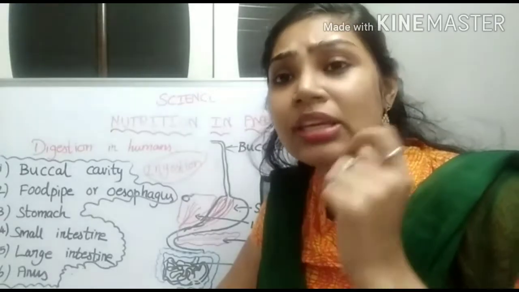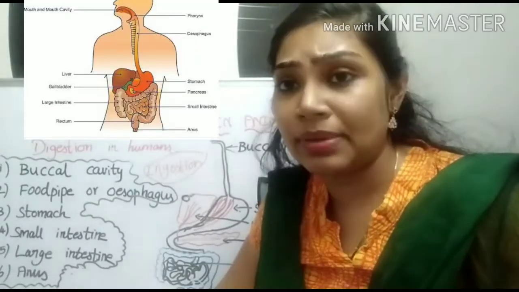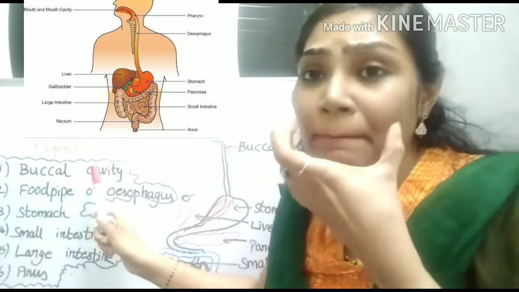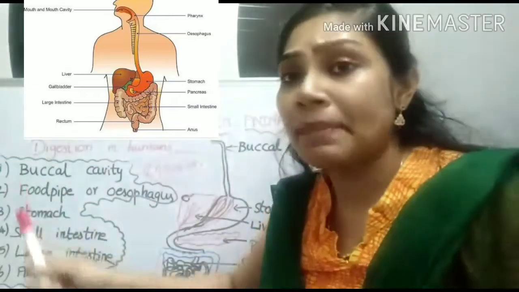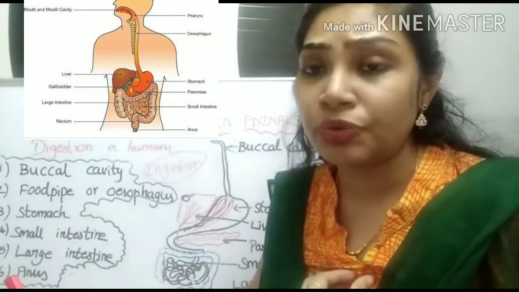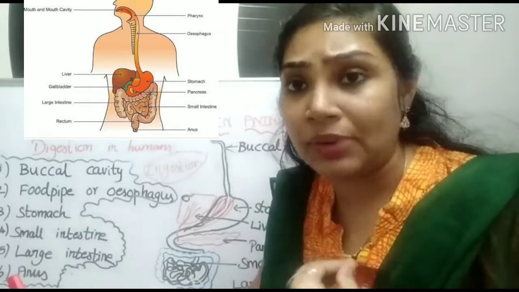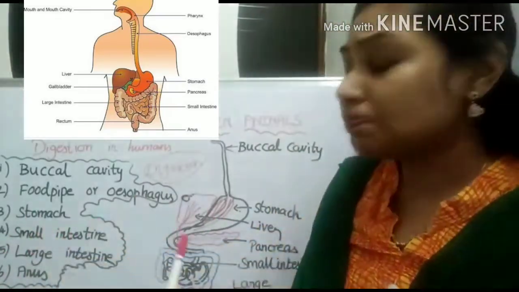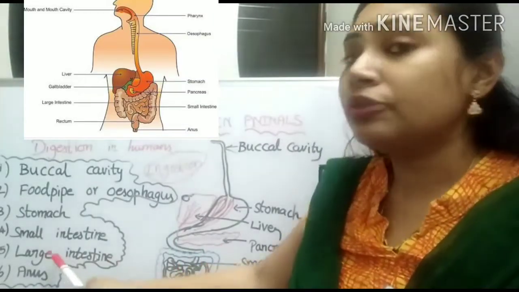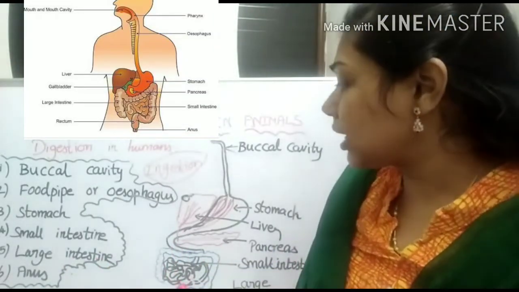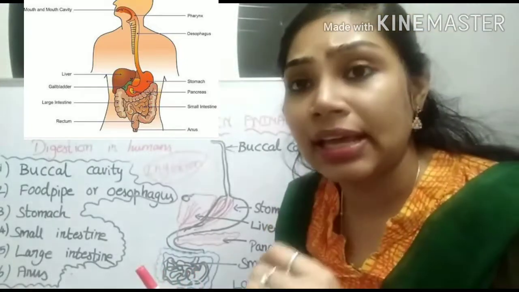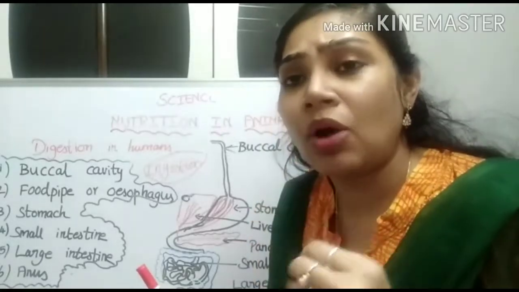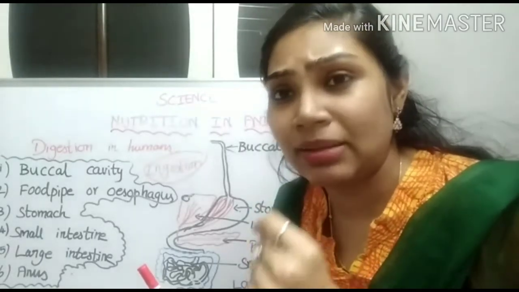Now, let us know the parts of our alimentary canal. So, the first part is the buccal cavity. The second part is the food pipe or esophagus, through which the food travels. The third part is the stomach. The fourth part is the small intestine. The fifth part is the large intestine. And finally, it ends at the anus. Now, we are going to see briefly about each and every part of the alimentary canal.